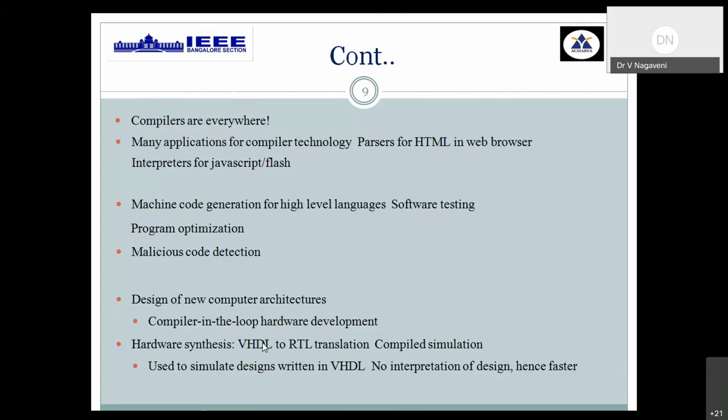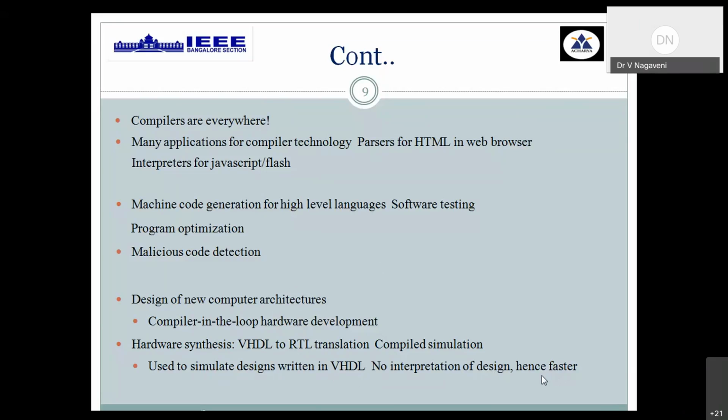For that also, to work on it and to generate output, we need relevant software. For that, again, the compilation process is made use of. That type of simulation we call compiled simulation. So any type of VHDL simulation can be easily done. No interpretation is required, hence we get an output at a faster rate. These are some of the reasons why we need to go for compilation.